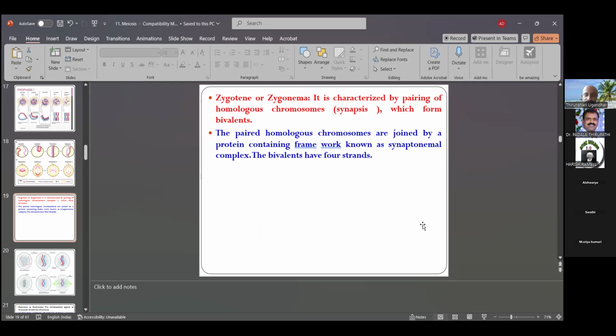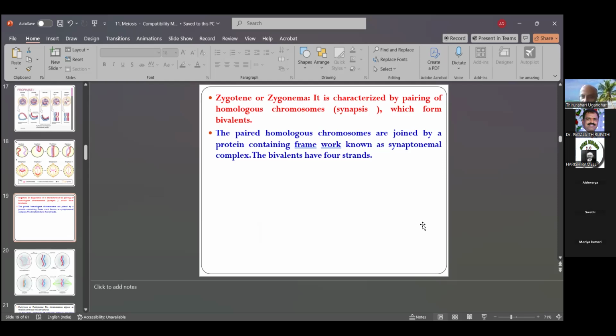What is the meaning of zygotene? Zygotene also has zygonema. It is characterized by the pairing of the homologous chromosomes, also called synapsis, which forms a bivalent. Bivalent means a pair of chromosomes, with the chromatid parts of one chromosome attached to the other chromosome.